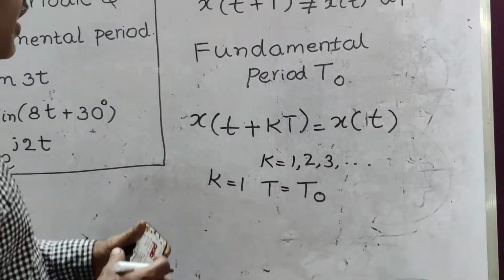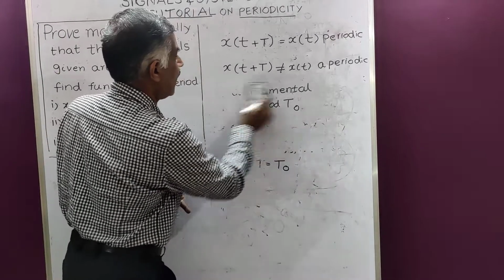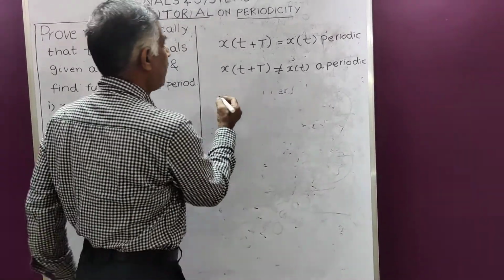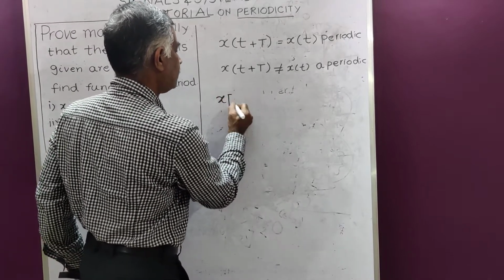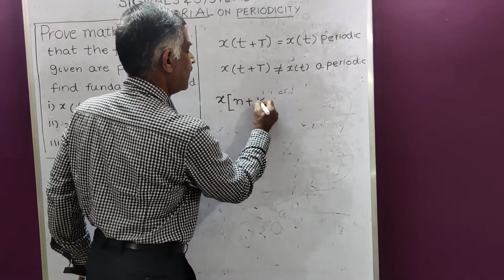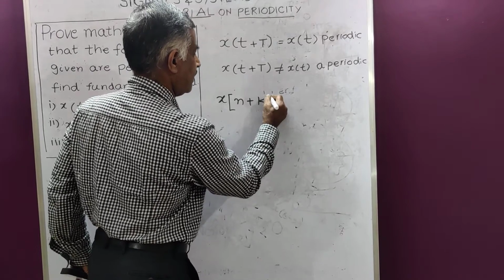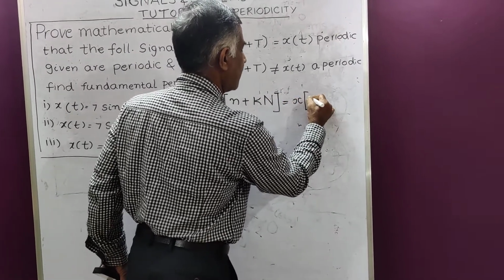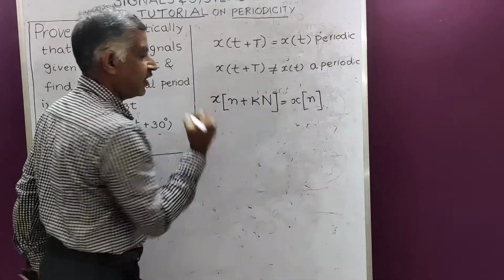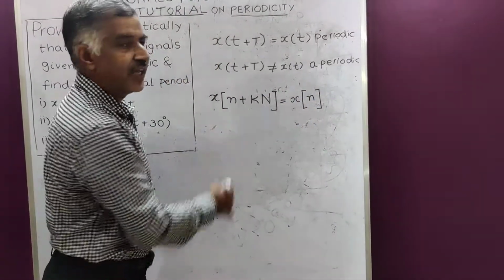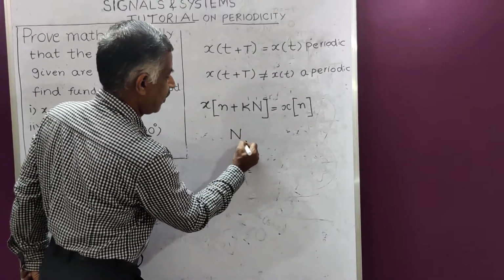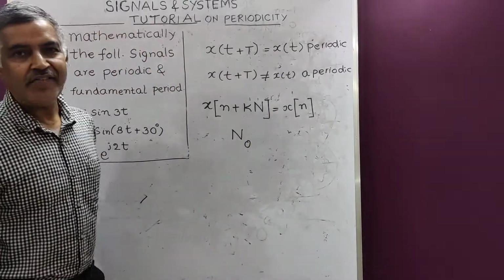Similarly, in the case of discrete signals, the condition is x[n + kN] = x[n], where once again k is an integer, taking values 1, 2, 3, etc. And the fundamental period is N naught.